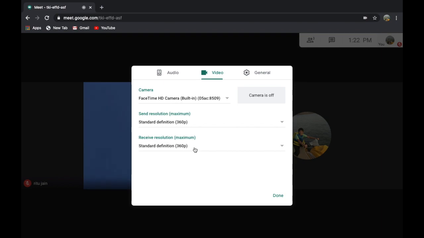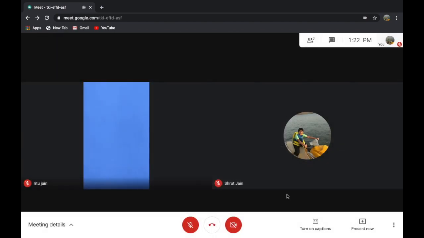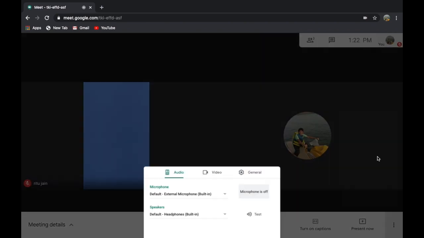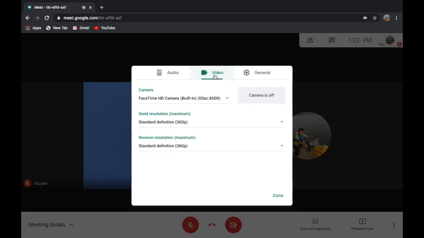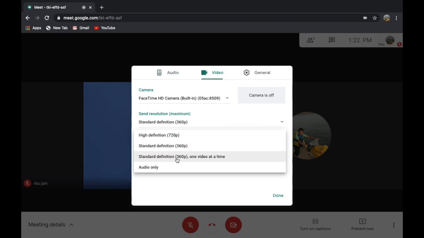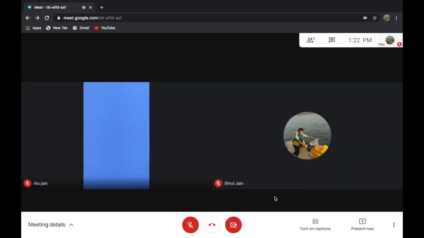So that's okay. But if you can't hear properly and you have a presentation going on, and I have to see this, just take it to standard definition, one video at a time. So only one video will be downloaded and that too at 360p. And if you want that particular video, since Google sometimes keeps changing which video is shown, just pin the video so you will be able to see that.